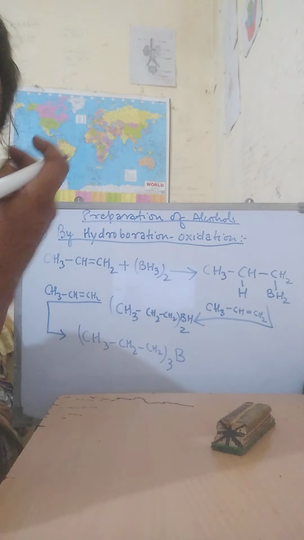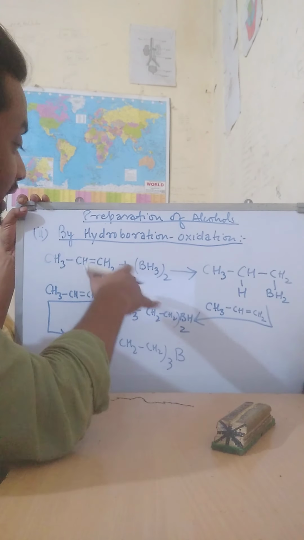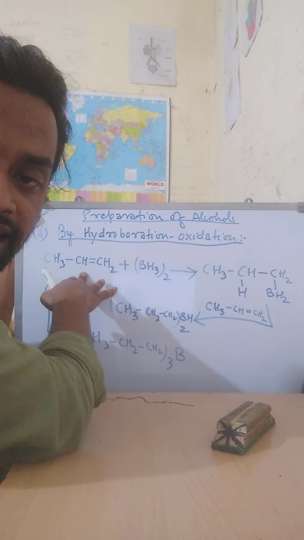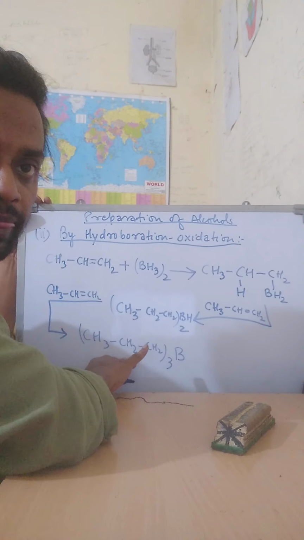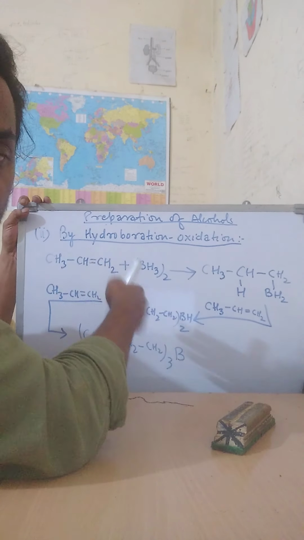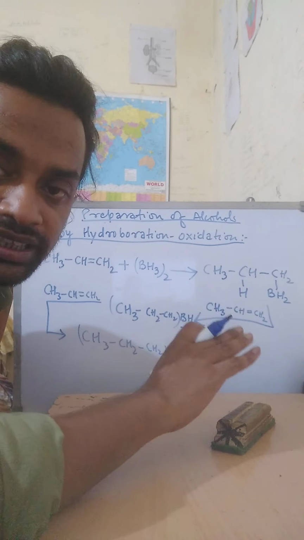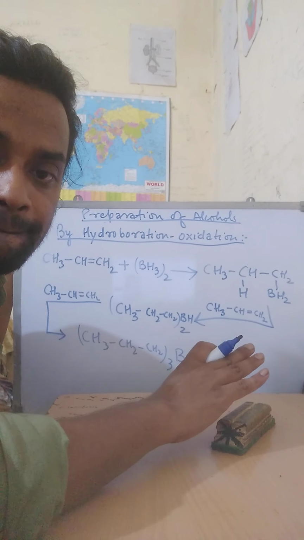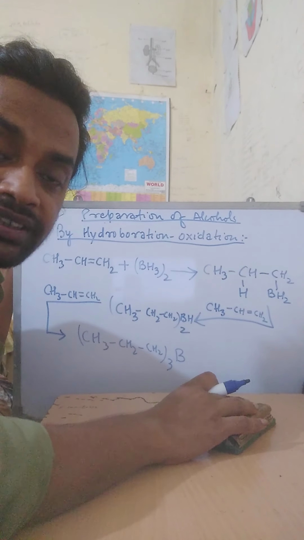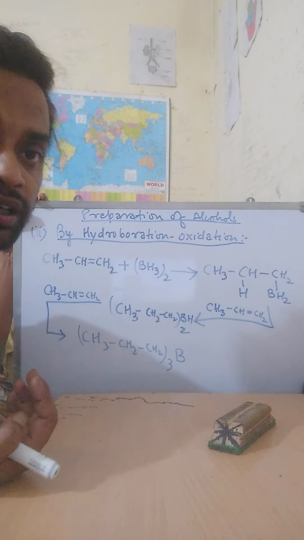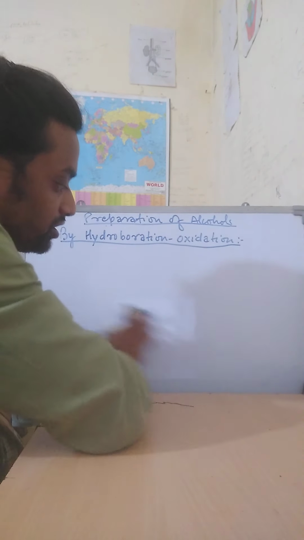So reading the statement, first diborane reacts with the alkene and a trialkyl borane is formed. Now what happens next? It is oxidized by H2O2 in the presence of aqueous sodium hydroxide. So you can see here the next part, the oxidation part.